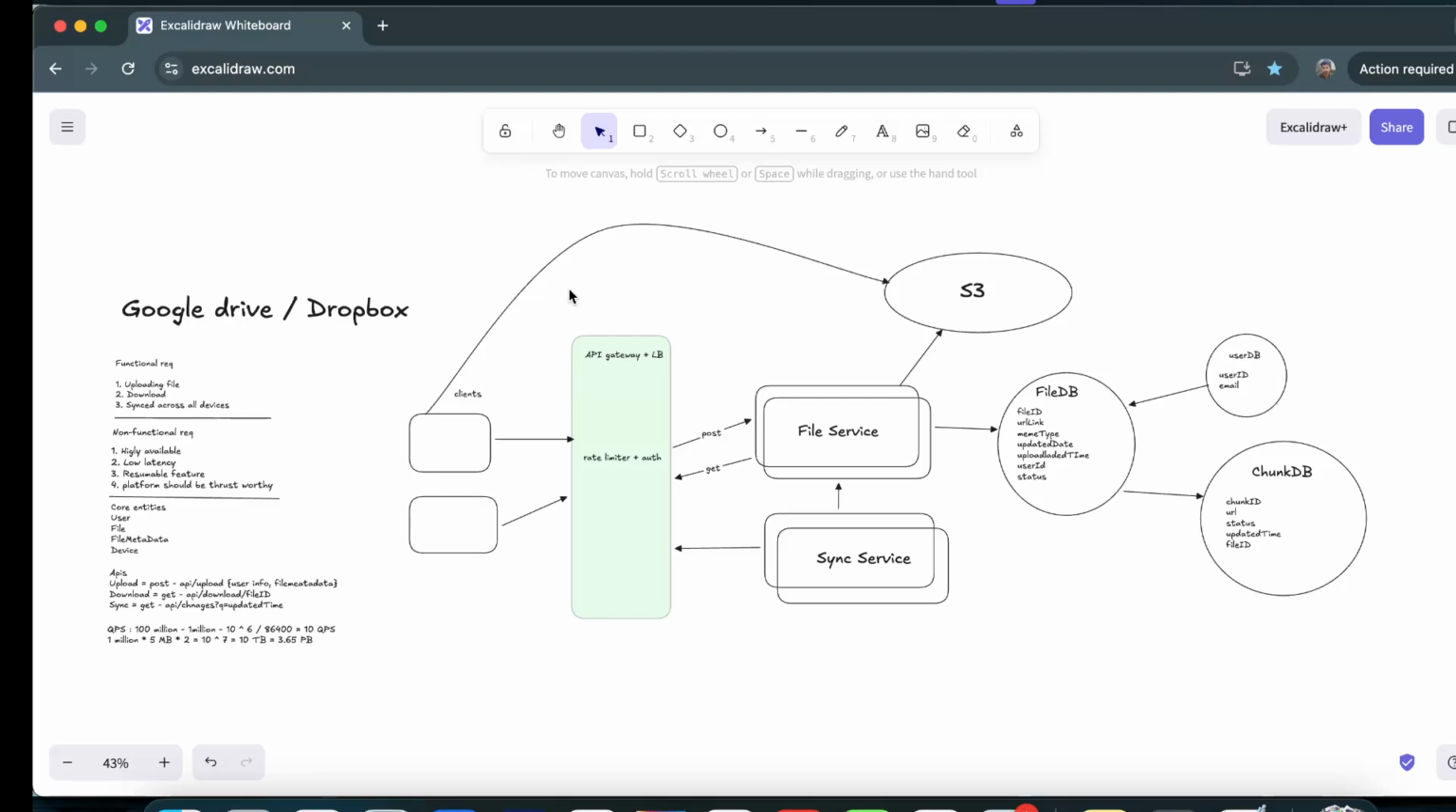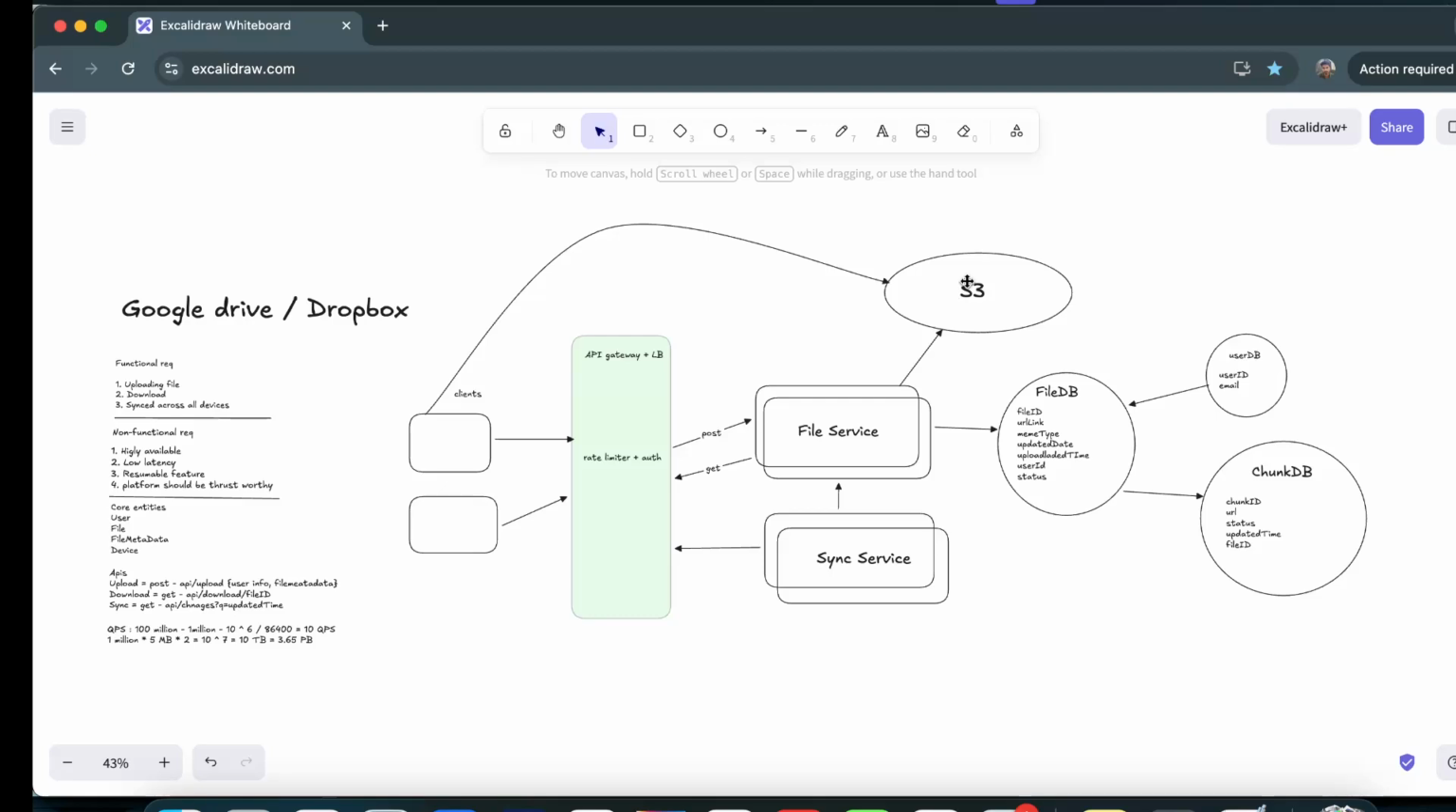With chunks, based on the internet speed, we can perform parallel operations, uploading each chunk into S3 in parallel. Obviously, encryption is something we have to take care of while uploading to S3. We can perform all those operations, and then those files will be available on S3.